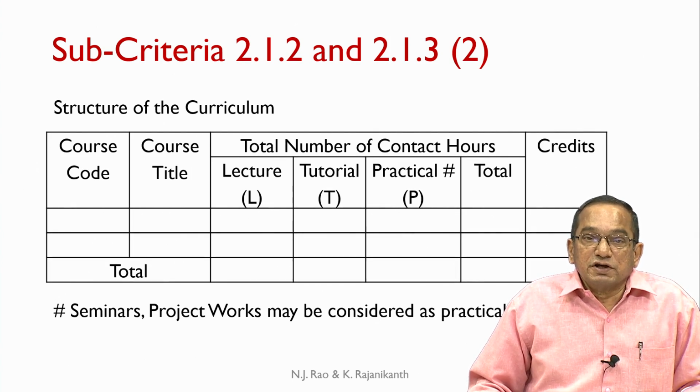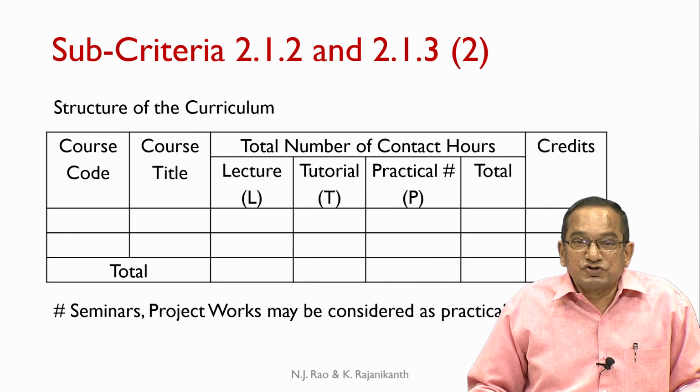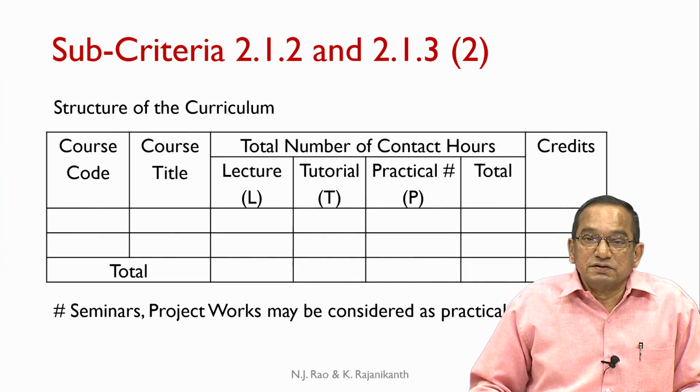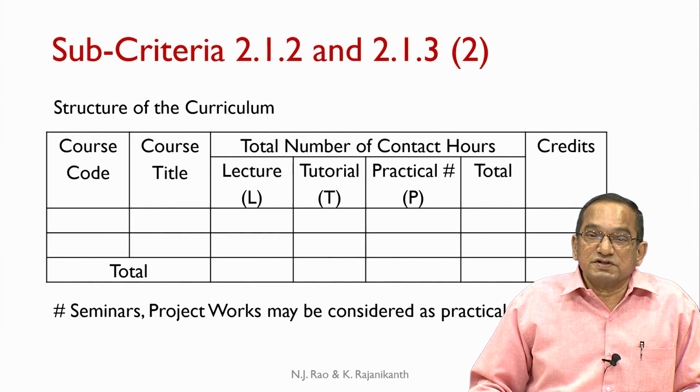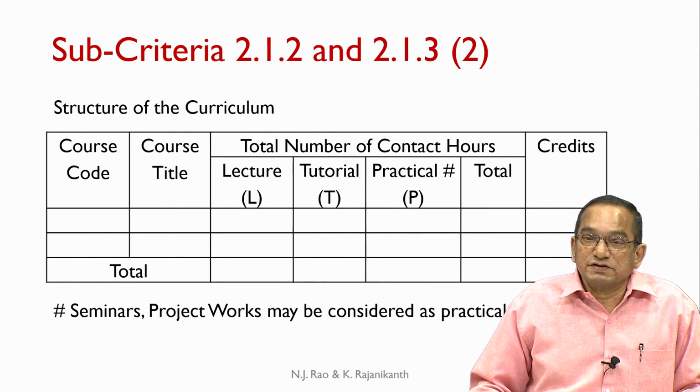So, the structure of the curriculum must be presented in the tabular format that is provided in the SAR: the course code, the course title, the credits. It also requires the department to specify the total number of contact hours for lecture, for tutorials and for practicals.